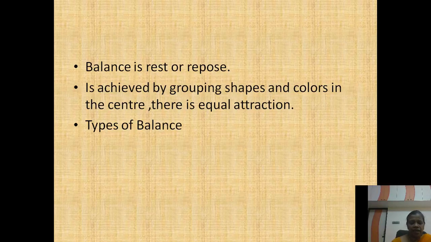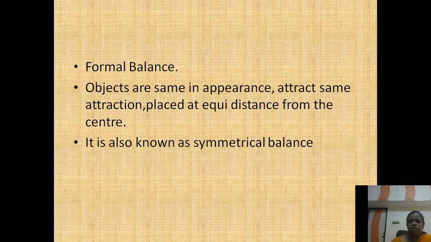There are two types of balance: formal balance and informal balance. First we will see what formal balance is. Formal balance is where the objects must be the same in appearance, placed at equal distance from the center, and they must give the same attraction. That is called formal balance. Three important points you must keep in mind, girls. What are they?